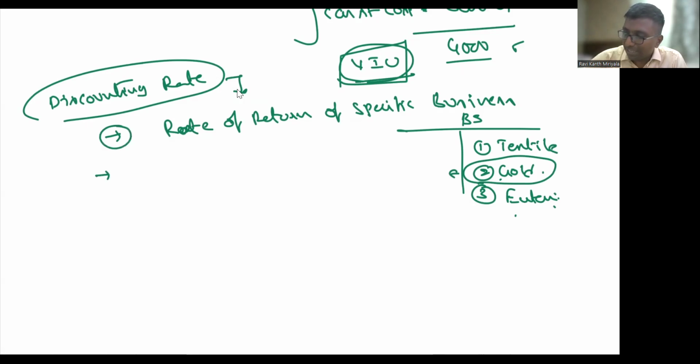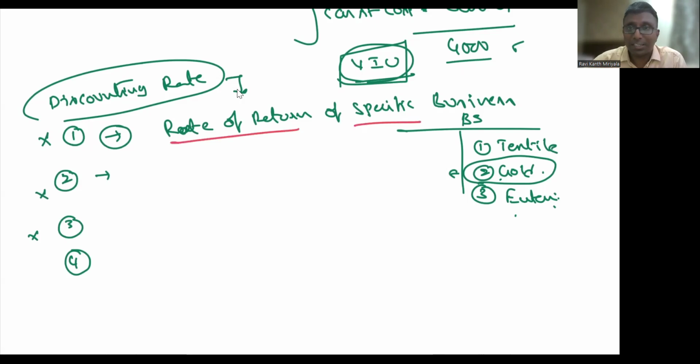This is like a hierarchy. Hierarchy number one: if this is not possible, then you should look at second. If second also is not possible, then look at third. If third also is not possible, then look at fourth. At least the fourth you are supposed to follow. Got my point? So the rate of return of the specific business, as I told you, if that is not available,